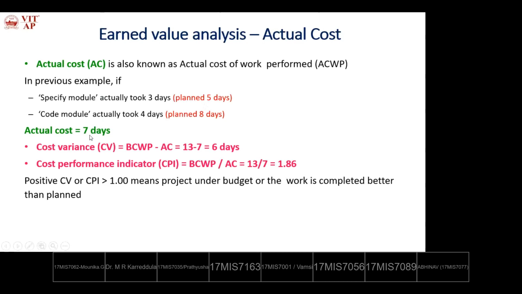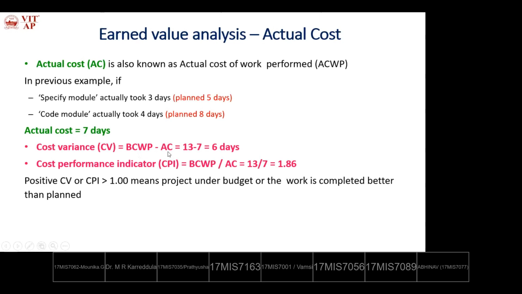So at the time of calculating the critical path, we discussed that we are giving more than the planned time. The same way here, actual cost we have to estimate for 7 days only, not for the 13 days, because we can finish these tasks within the scheduled time. So the cost variance for the 7 days we calculate as BCWP minus AC.